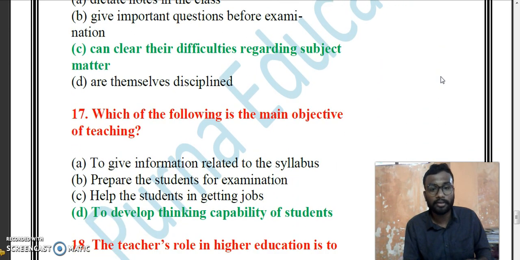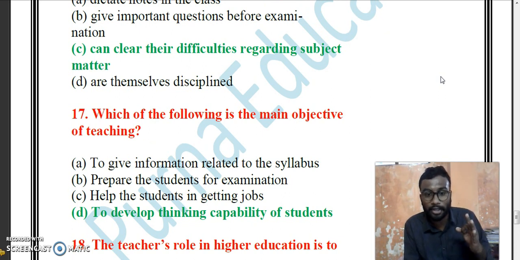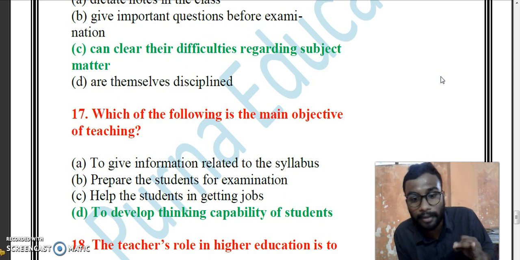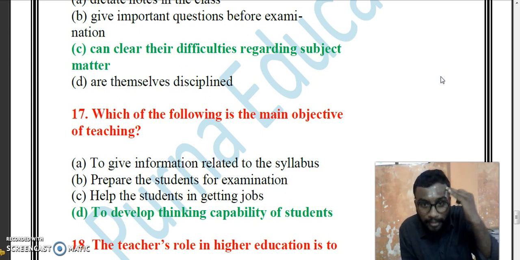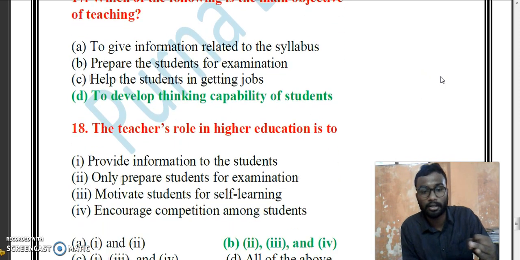Next. Which of the following is the main objective of the teaching? To give the information related to syllabus, prepare the students for the examination, to help the students in getting a job, to develop thinking capability of students. Yes, thinking capability of students should be developed. This is the main objective of the teaching.